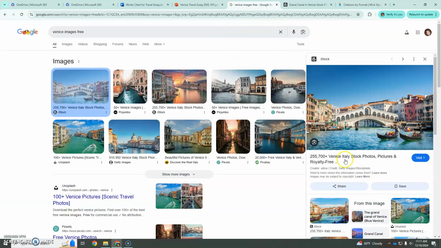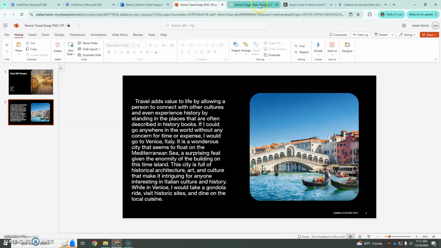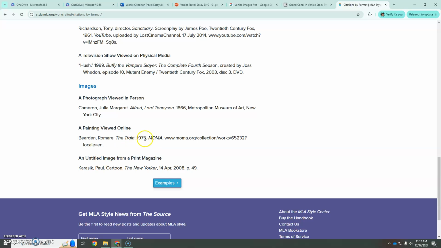And then, oh shoot, here it is. Our date, April 5th, 2022. We have all of that. So we're going to write that in MLA format. 5 April 2022. Not in italics. We'll put a comma after that. I'll double check if that should be a comma or not, but I believe it should. Let's look at citations MLA format after the date. Oh, it is a period. Fixing that now.